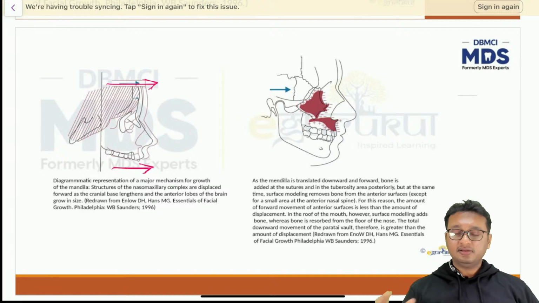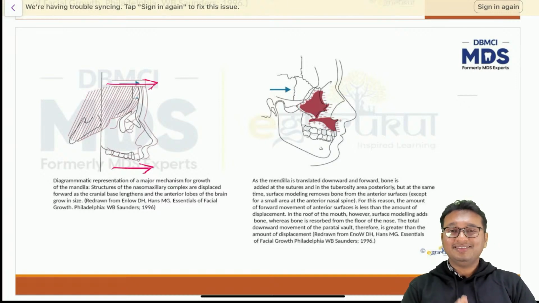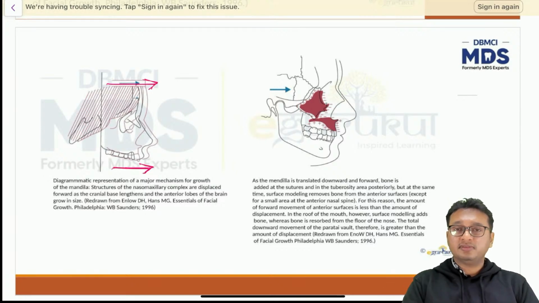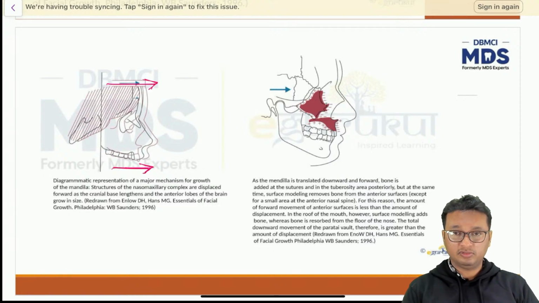This process is very intricately regulated. Some part of the bone is undergoing resorption, some part of the bone is undergoing deposition, in order to maintain the width, quality, and functionality of the bone as and when required. So you cannot say which is more, which is less.